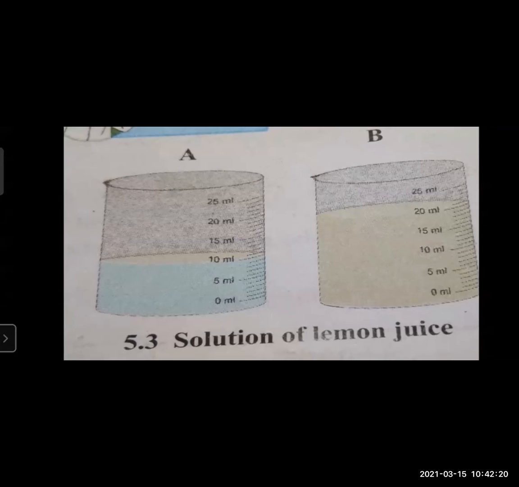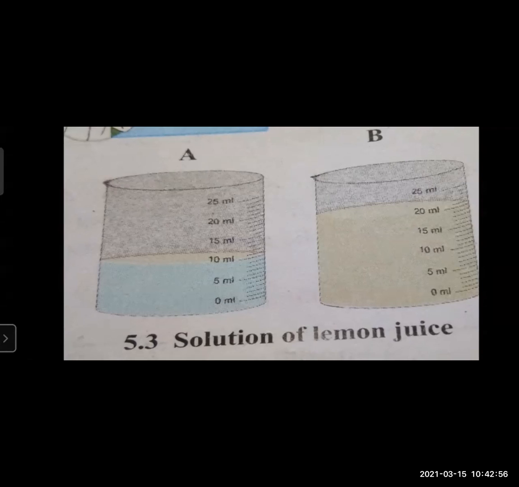Although the quantity of solute, that is the lime juice, is the same in both solutions, the quantity of solvent is different. Water is the solvent, and lemon juice was the solute. The ratio of the quantity of the solute to the quantity of the resulting solution is different.